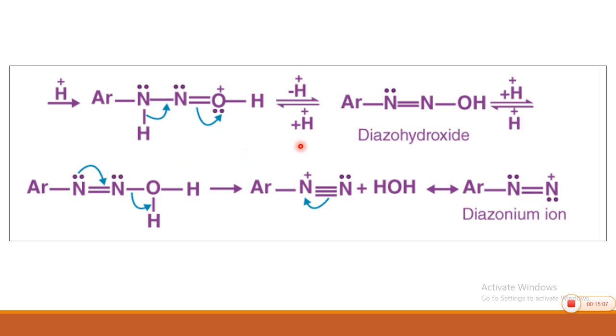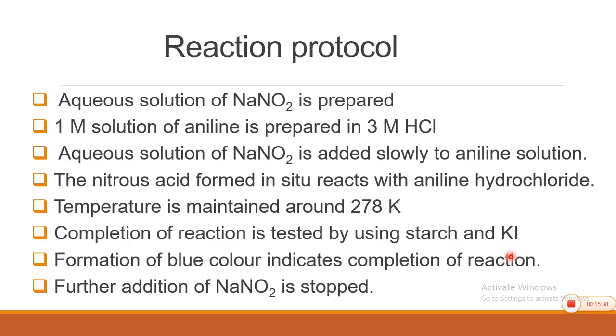So, N-nitrosamine gets converted into diazohydroxide. Diazohydroxide is protonated and then deprotonated, dehydrated. So, removal of a water molecule is there, then we get the diazonium ion. This diazonium ion gets converted into a suitable salt. If it is having a chloride ion, then it gets converted into chloride. If it is having a bromide ion, it gets converted into bromide, etc. So, the diazonium ion can be converted into a suitable salt. Remember, this is important for explanation when writing a note on diazotization.